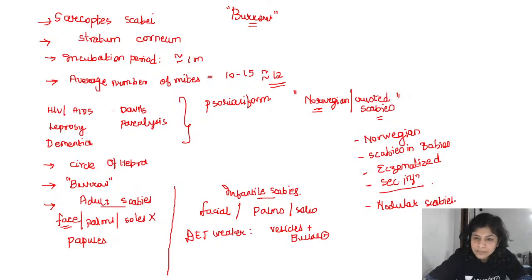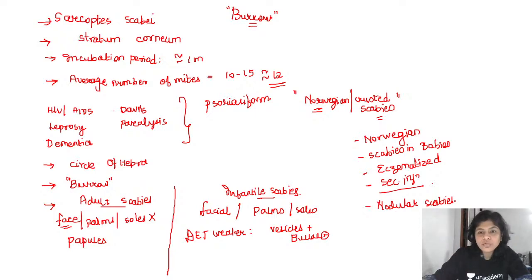Whenever you treat a patient of scabies, you have to counsel the patient that the scabies mite will die, but for the itching to completely disappear, it will take some time. It would take at least 4 weeks to completely go away. The reason being that your body has reacted to the scabies mite, and for that reaction and inflammation to settle completely, it would take time. Okay, so that was about nodular scabies.